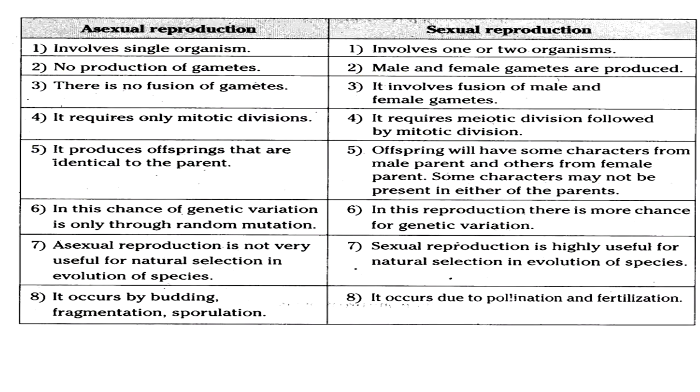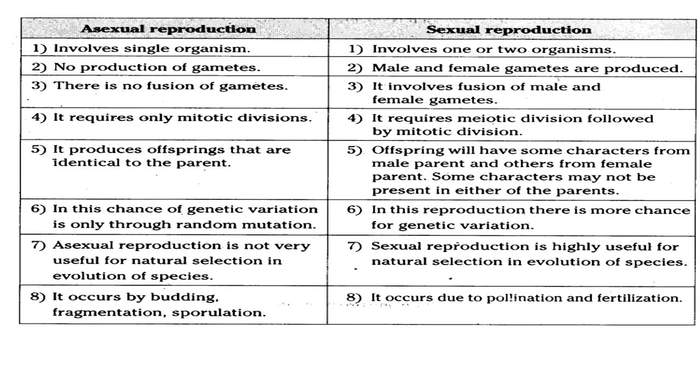Now there are the differences between asexual reproduction and sexual reproduction. First I will explain about asexual reproduction. Asexual reproduction involves a single organism, no production of gametes. There is no fusion of gametes. It requires only mitotic divisions. It produces offspring that are identical to the parent.